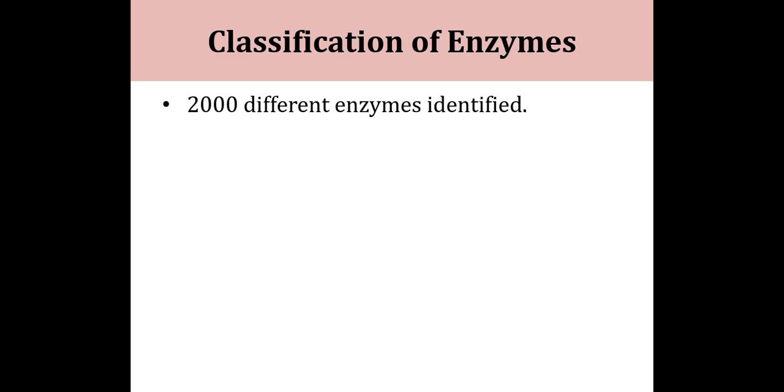So we know that more than 2000 different enzymes have been identified by scientists, and these enzymes are specific to the substrate.